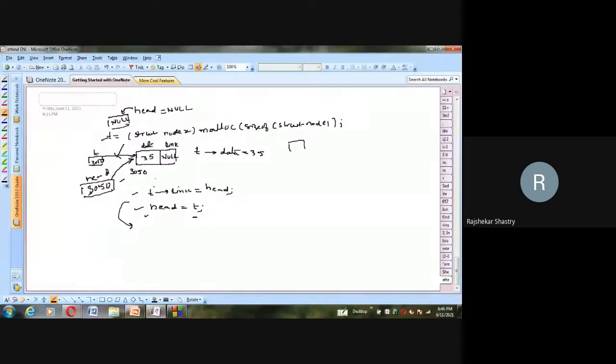This is head, ma'am, a pointer head holding 500, and that 500 is the address of the very first node in which we have data 35. So the address is 500, which means head is pointing to this node. And there is one more node existing, I'm assuming. In this we have data 11, and say the address of this node is 200. I'm randomly taking them, don't worry. The 200 address is stored in the link portion of the head node.